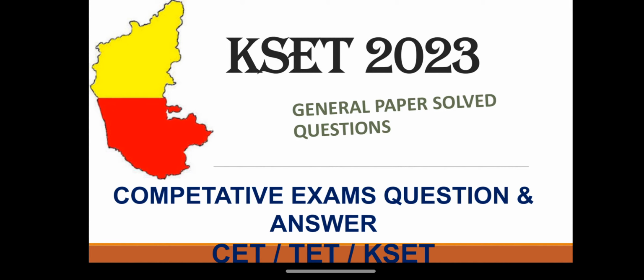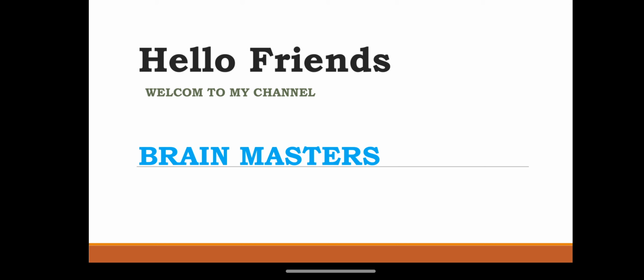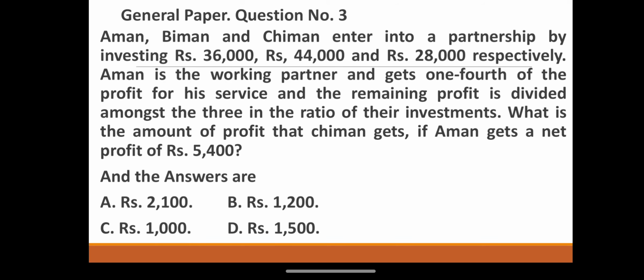Today we are discussing the KSET 2023 general paper. Question number 3. Aman, Biman and Chiman enter into a partnership by investing rupees 36,000, rupees 44,000 and rupees 28,000